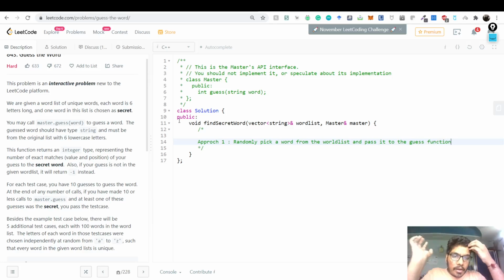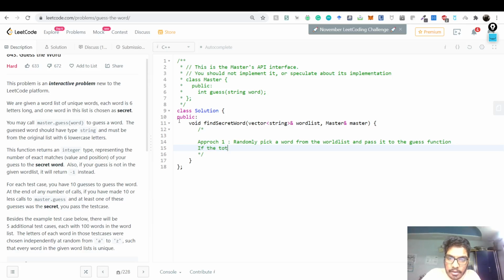Now if I randomly pick a word from the word list and pass it to the guess function, what ends up happening is that it might work, it might not work. Second time I do a guess again, second time I do a guess again, so on and so forth. And it may so happen that you never find what you ever wanted.